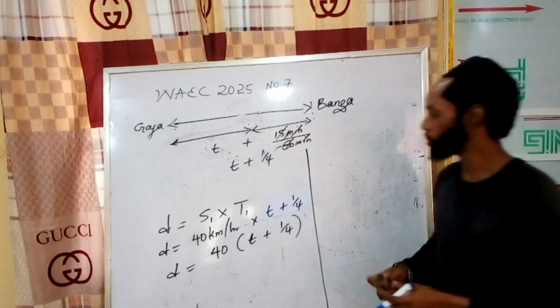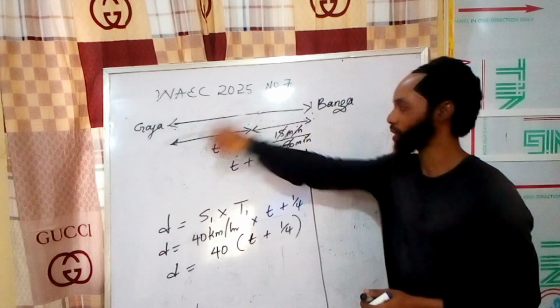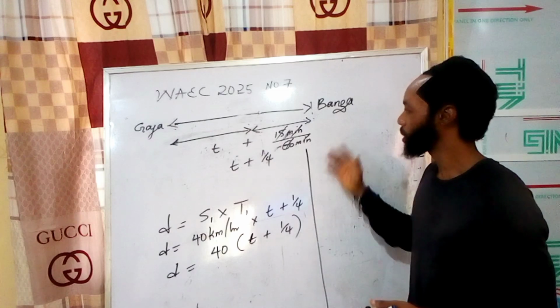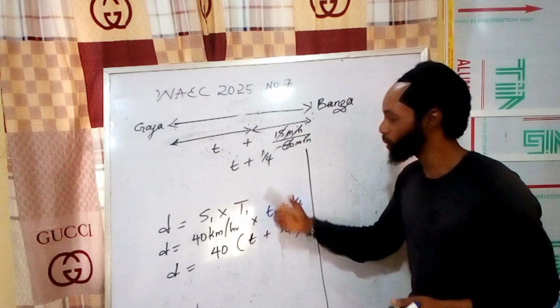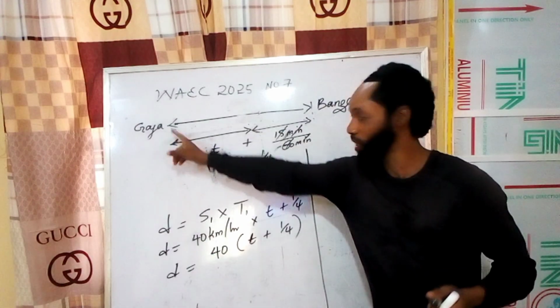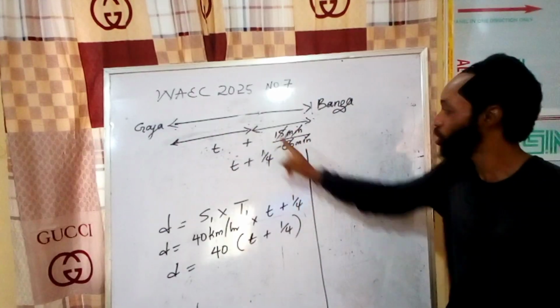Okay, now we have looked at the first. Now remember, the distance is always equal. Now they said that if he increased his speed... now this was his speed. His initial speed was 40 kilometers per hour. You understand? And if he continued at that pace, he will be 15 minutes late.